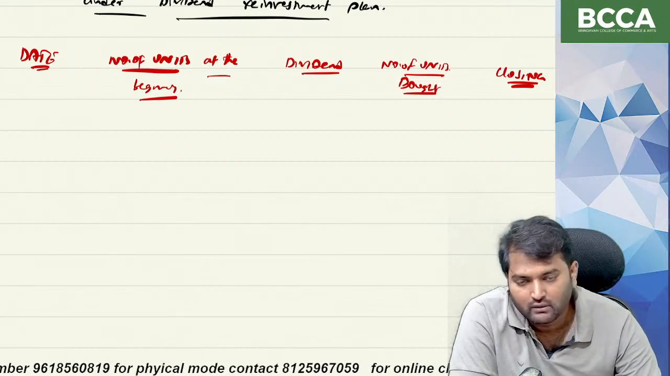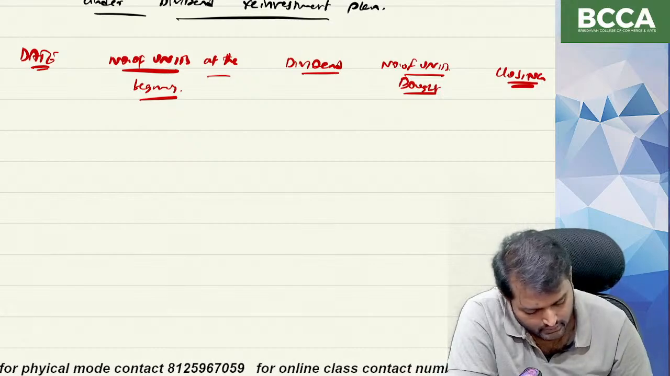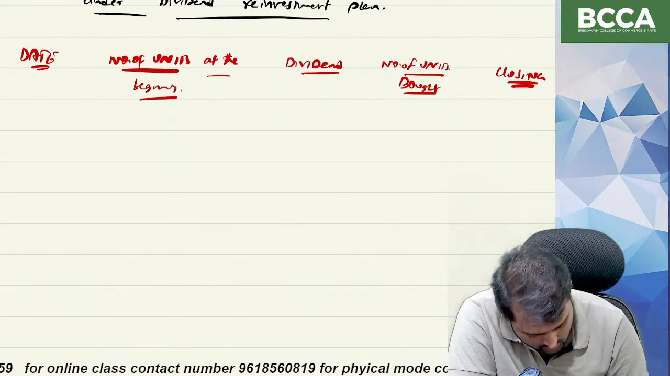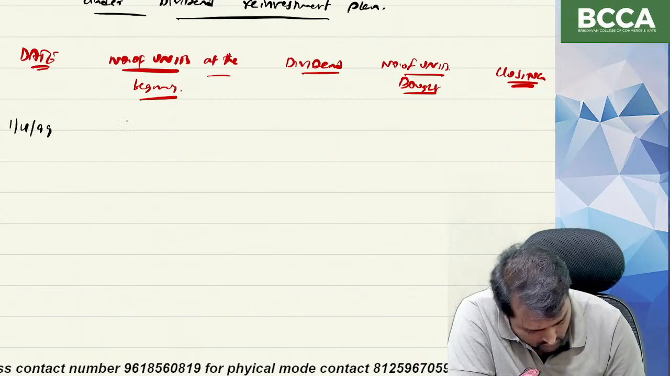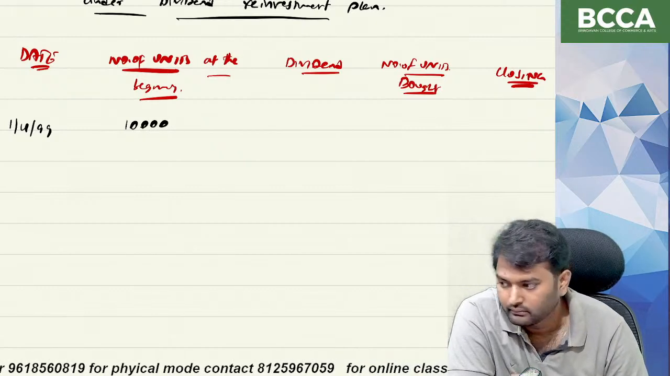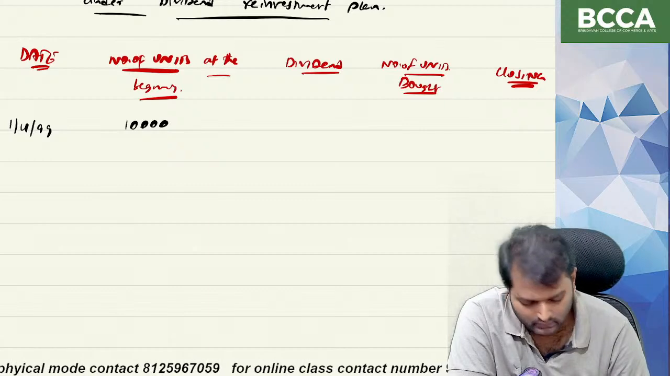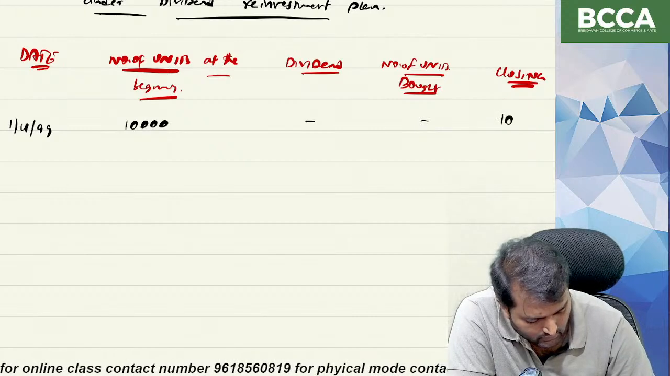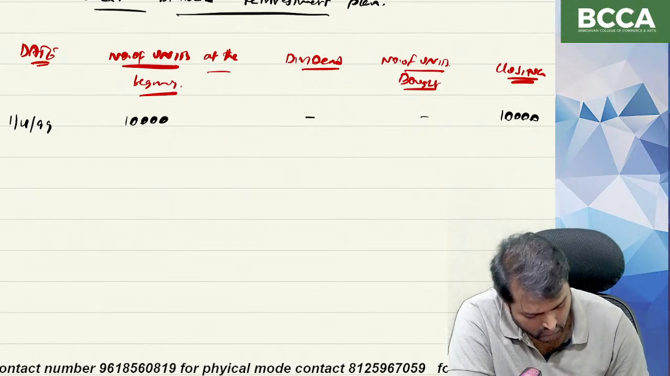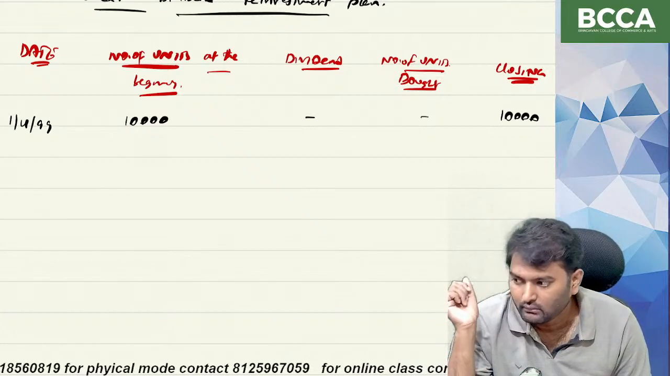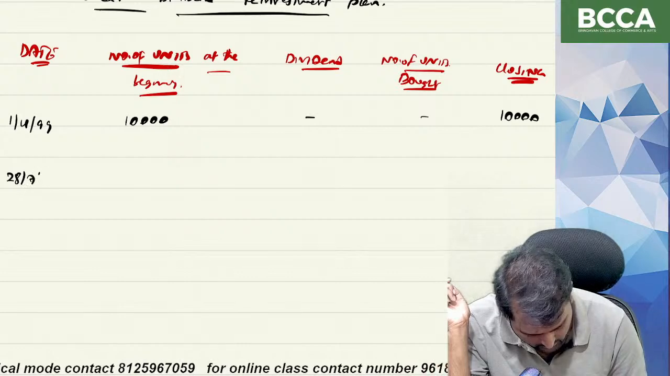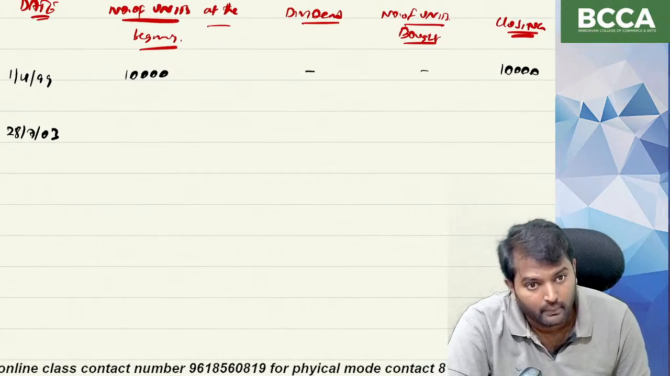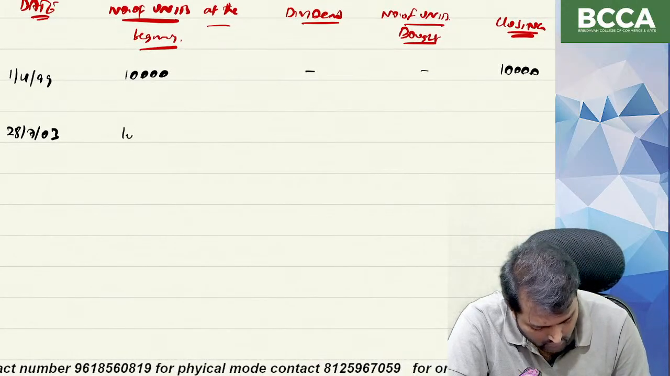Okay. So what is the first date? 28/7. So even before that, on 1/4/1999, number of units bought were 10,000. The dividend nil, units bought nil, and closing units are 10,000. And next, what is the next date? 28/7/2003. So number of units at the beginning, 10,000.